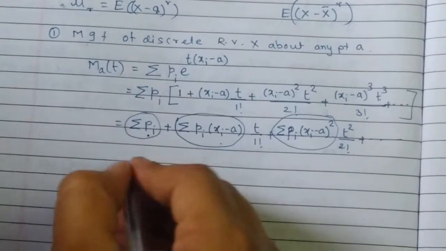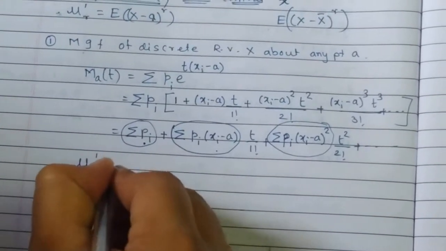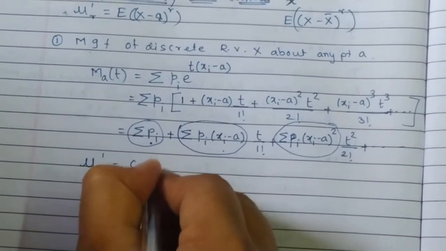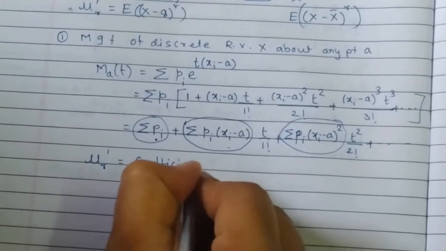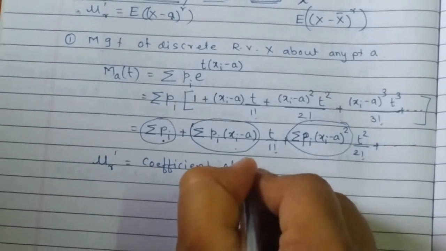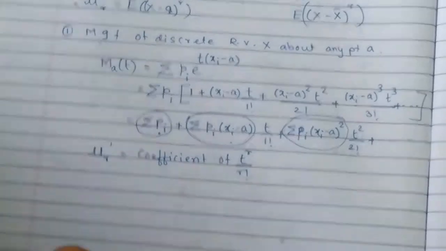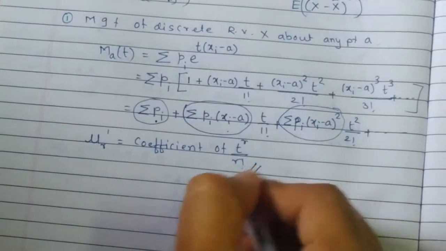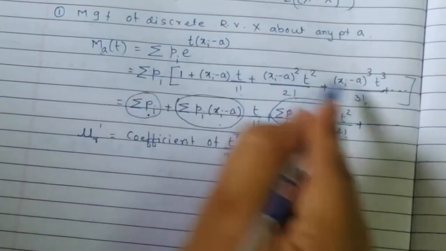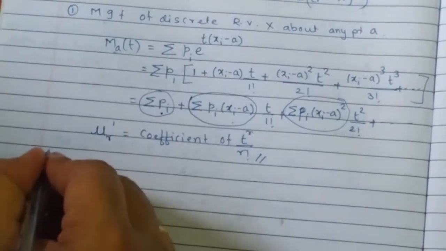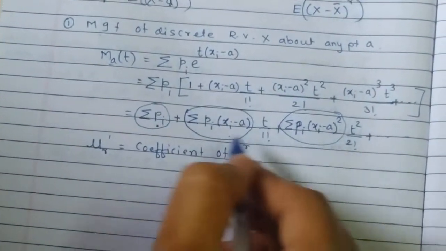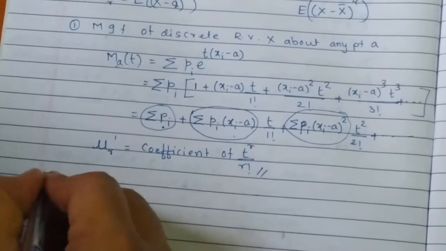Okay, so in general, moments, that is mu r dash, is nothing but the coefficient of t raised to r upon r factorial. So you remember this formula, and you can remember this formulation of the moment generating function and its simplification to get the mu r dash.